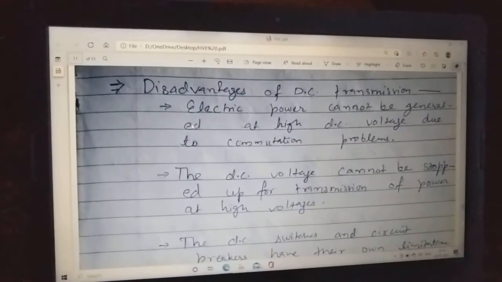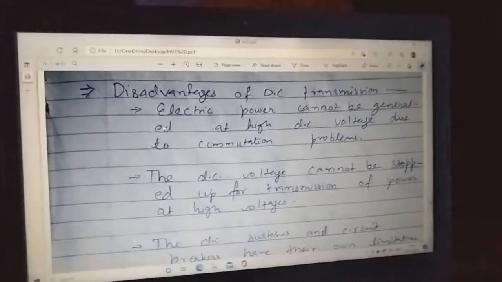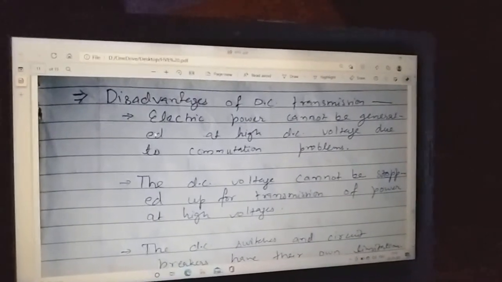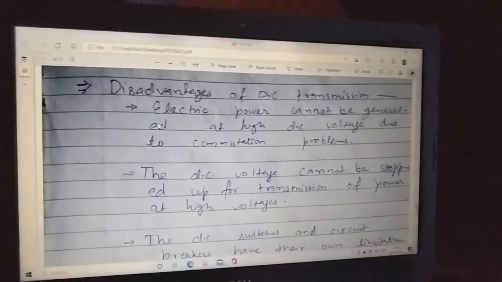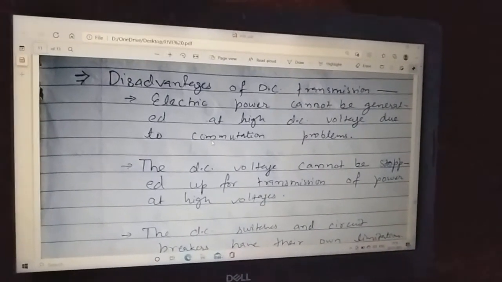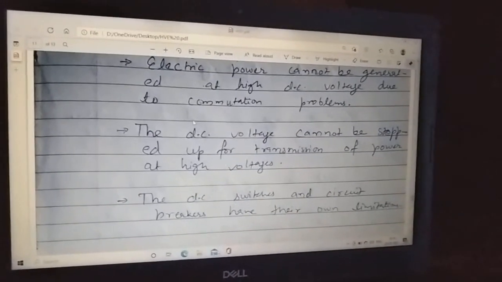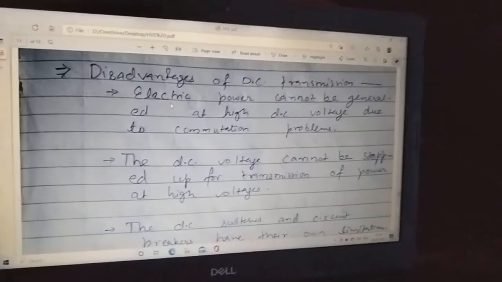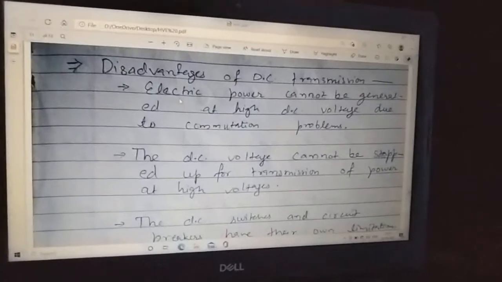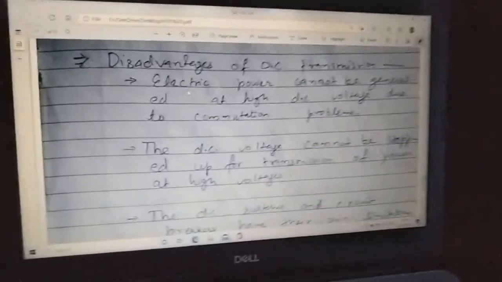Now we move towards the disadvantages of DC transmission. The disadvantages are: electric power cannot be generated at high DC voltage due to commutation problems. We cannot generate a high DC voltage like in AC, where we can commutate.